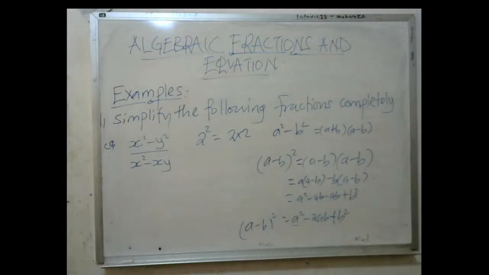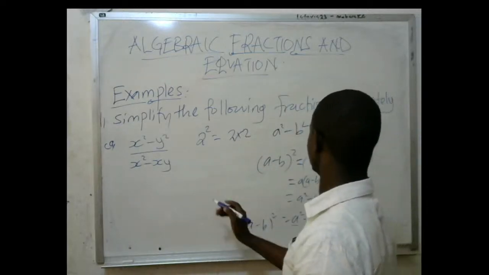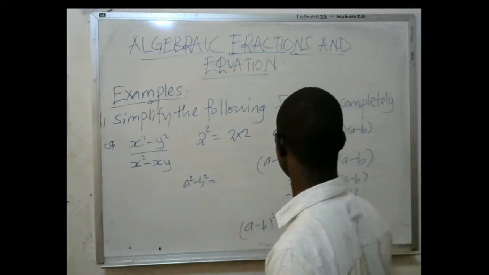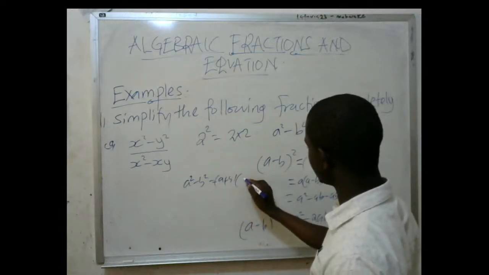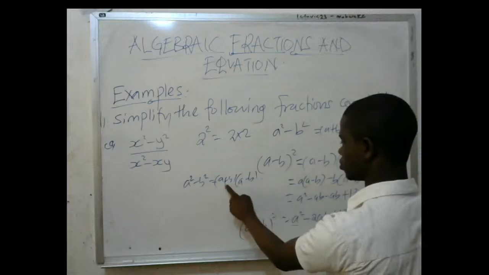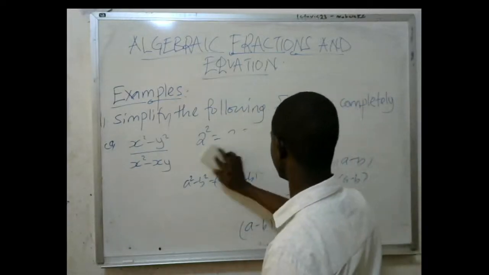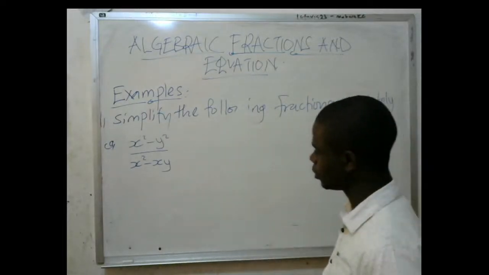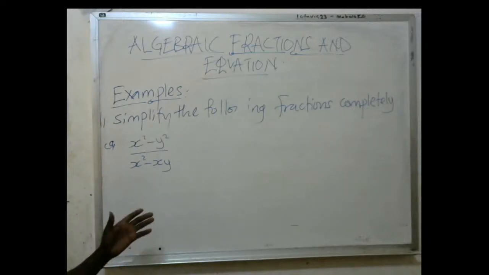But if you have a squared minus b squared, it cannot give us this. It will give us a plus b, a minus b. And even if you multiply these, it will go back to this. That's what I was trying to clarify. I was trying to give clarification on these things here. Now, when I continue here, I've been talking about the difference of two squares. Remember, I hadn't started on the question that we have before us.